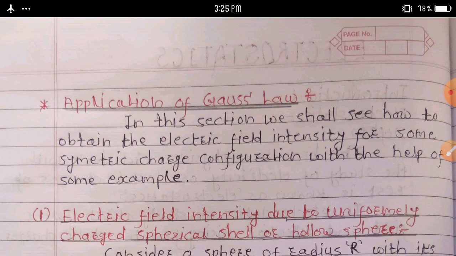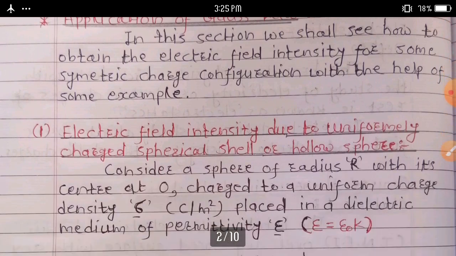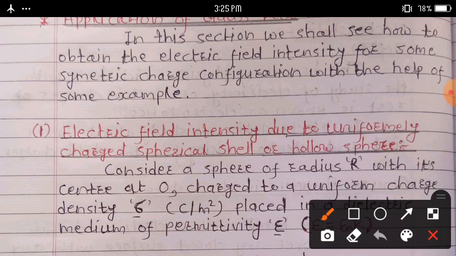First application of Gauss law: electric field intensity due to a uniformly charged spherical shell or hollow sphere.